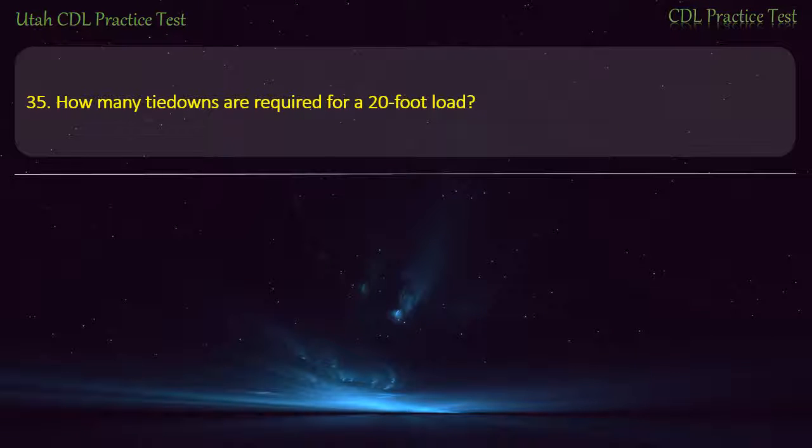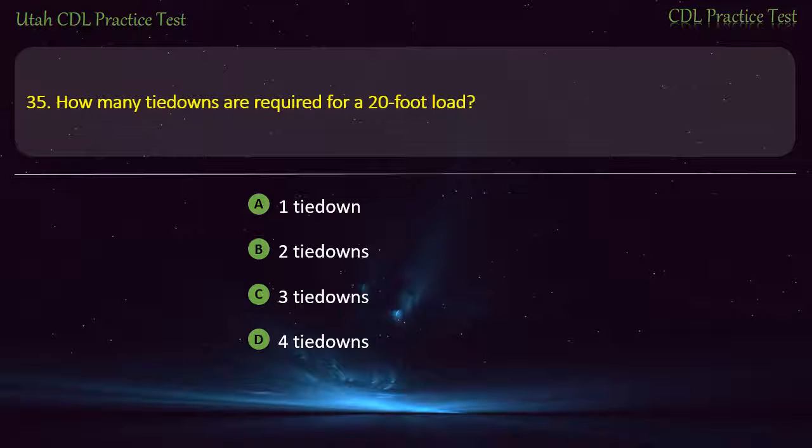Question 35. How many tie downs are required for a 20-foot load? 1 tie down. 2 tie downs. 3 tie downs. 4 tie downs. Answer. 2 tie downs.